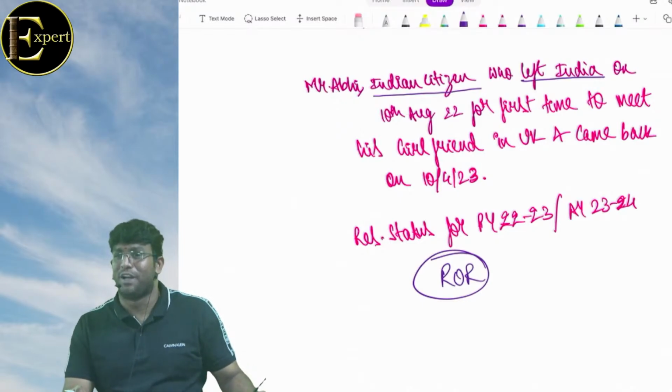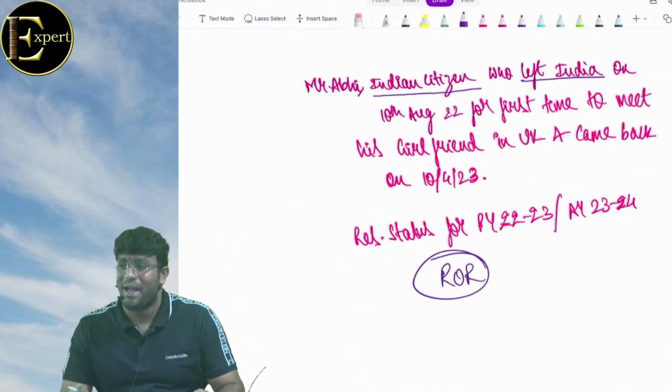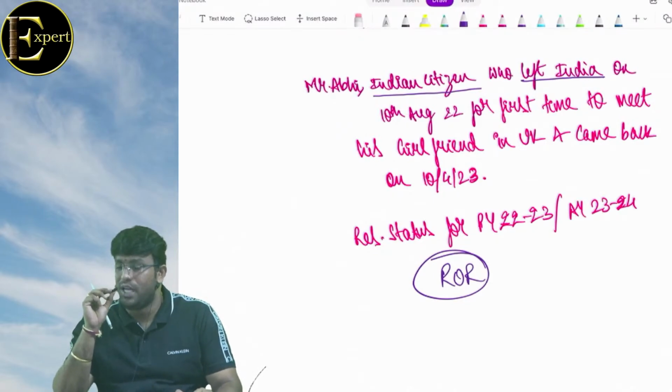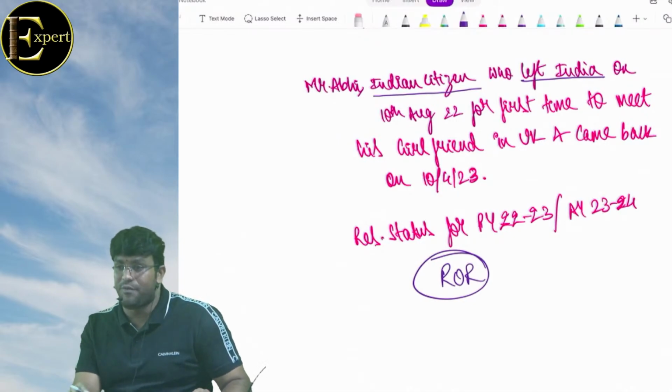To meet his girlfriend. To create employment. Is that clear? I hope the question makes sense for all of us. In the same case, what would be your answer if Abhi left India for a job in the US?